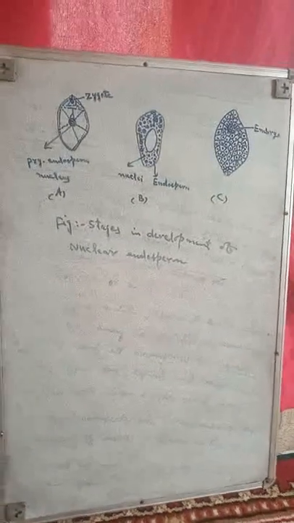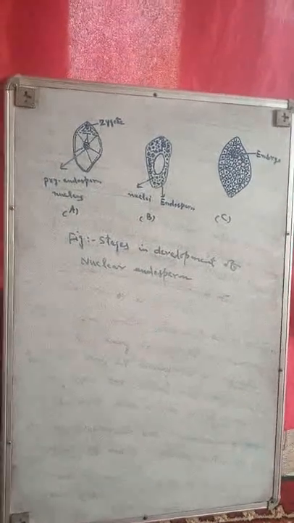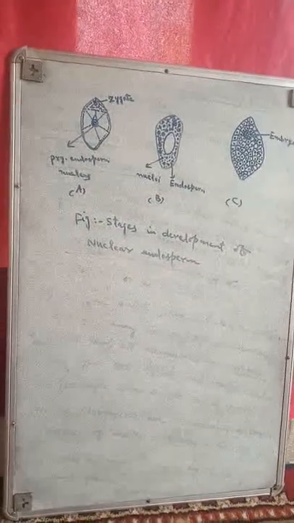Now I will show you diagrammatically the development of nuclear endosperm. This is the diagrammatic representation of nuclear endosperm formation. You see first in figure A, the zygote is at peripheral position and centrally is located the primary endosperm nucleus.